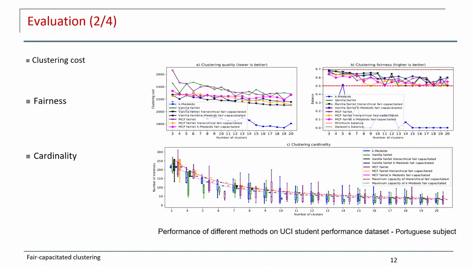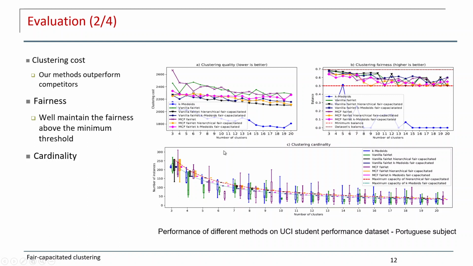This is the result from different methods on the UCI student performance dataset, in terms of clustering cost, fairness, and capacity, with clustering quality lower being better, clustering fairness higher being better, and capacity. So in general, our method outperforms the competitors in terms of clustering quality, because our method here and the competitor have higher clustering cost. With the fairness measure, our method can maintain the fairness above the minimum threshold.